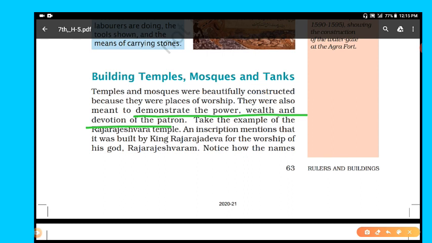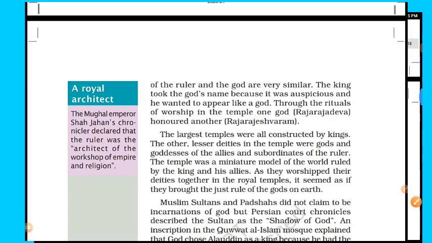Take the example of the Raja Rajeshwara temple. An inscription mentions that it was built by King Rajarajadeva for the worship of his god. Which god? Rajarajeshwaram. So you can see that the names are similar. Rajarajadeva and Rajarajeshwaram, the same kinds of names.